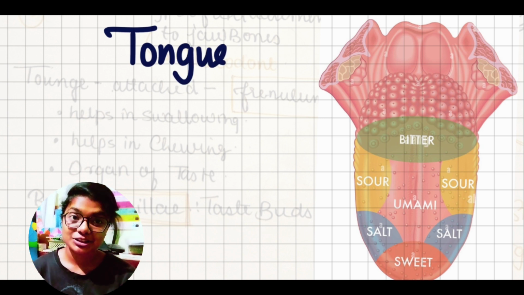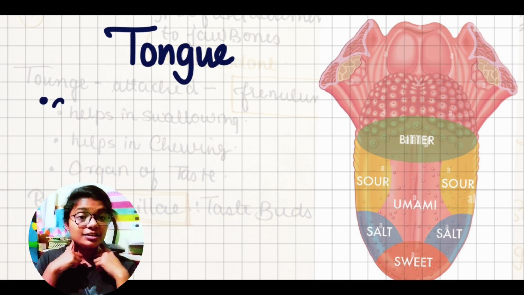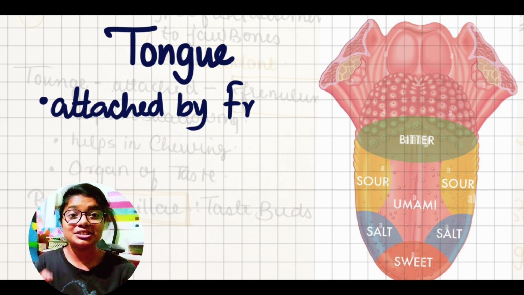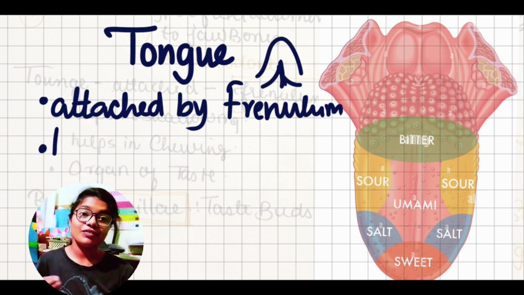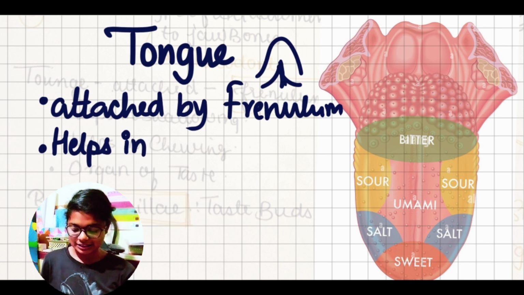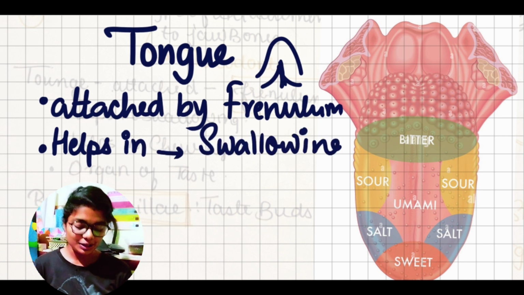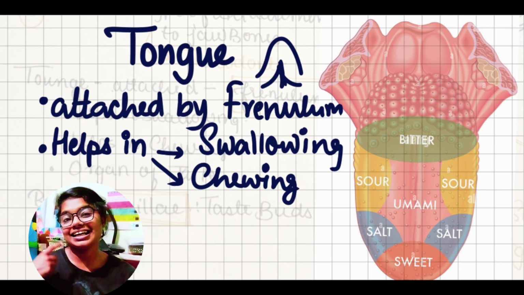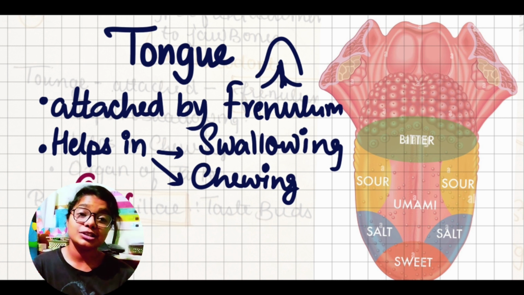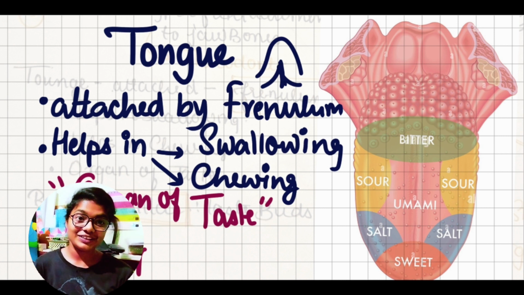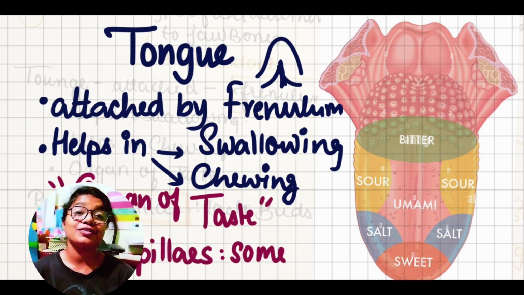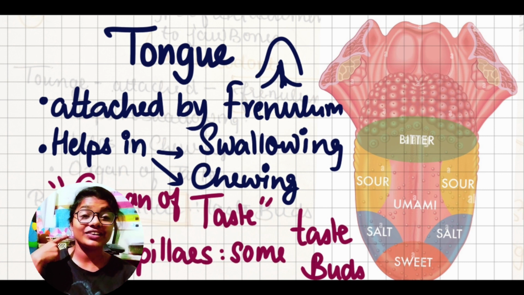So our tongue is a muscular flap that is connected with a muscular layer that is known as frenulum. So the tongue is attached with the frenulum, and it helps in swallowing, it helps in chewing, and it is the main organ of taste too. So this is one of the sense organs, and mainly the tongue provides the taste.